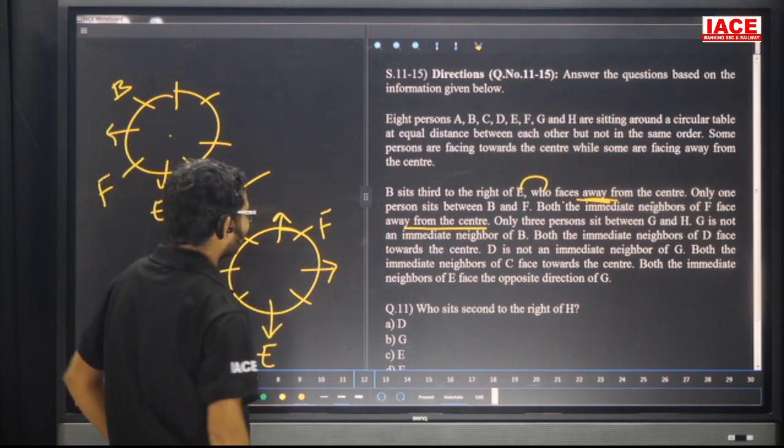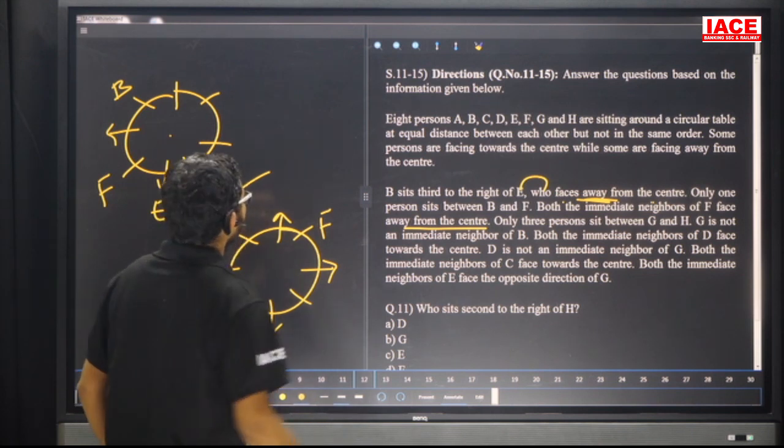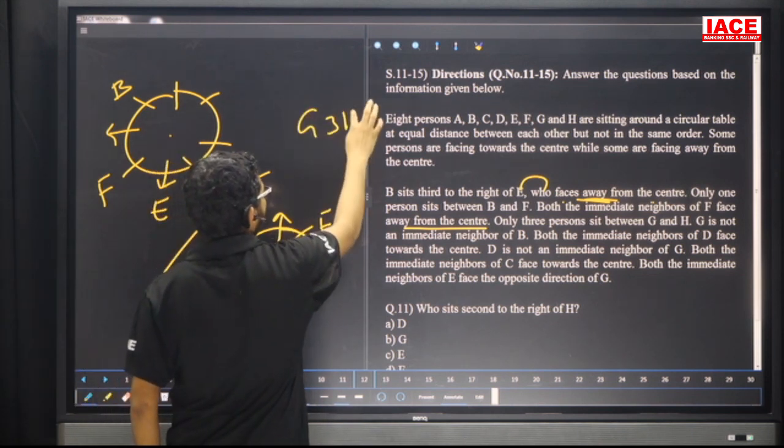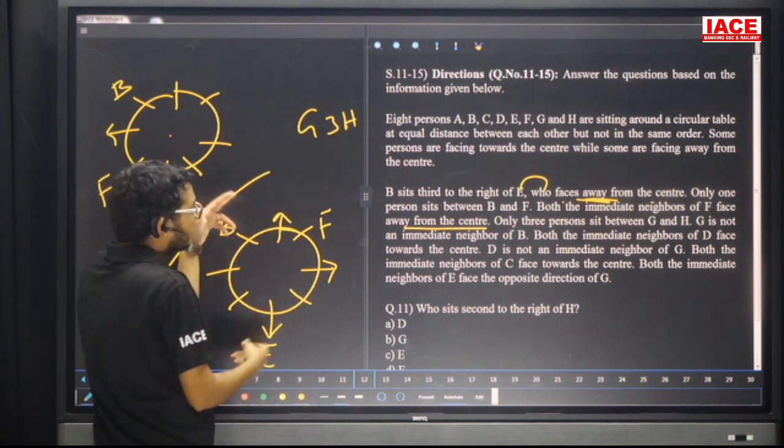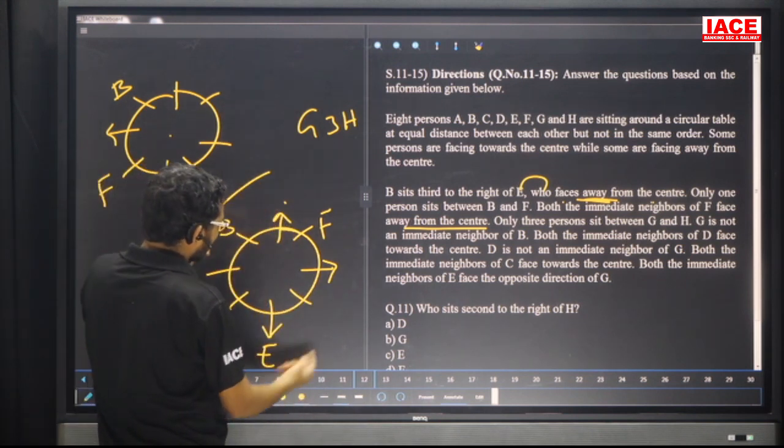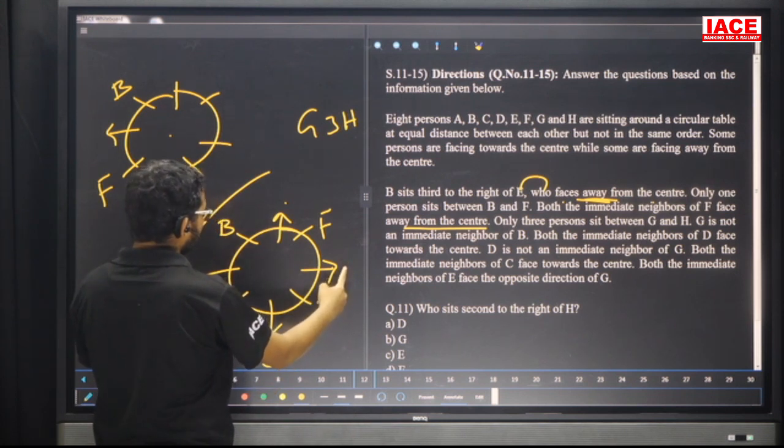Next one. Only 3 persons are sitting between G and H. Between G and H we have 3 members. With 8 members in total, 3 members in between means G and H are opposite. G and H have no chance here. This is the possibility for G and H.